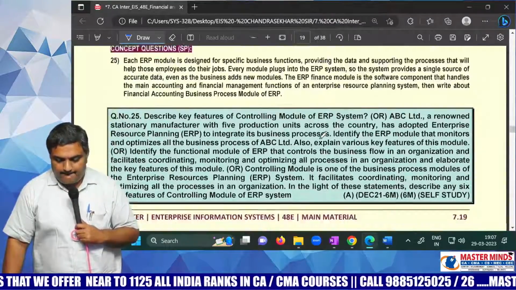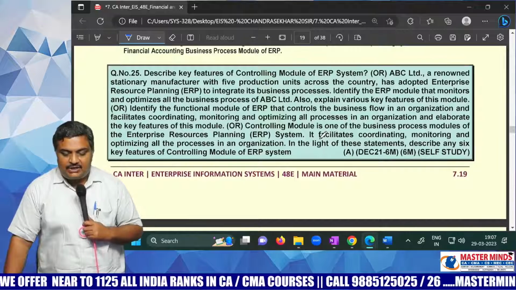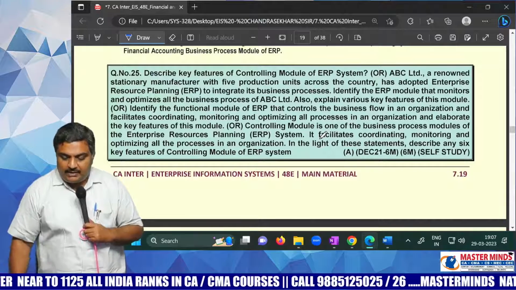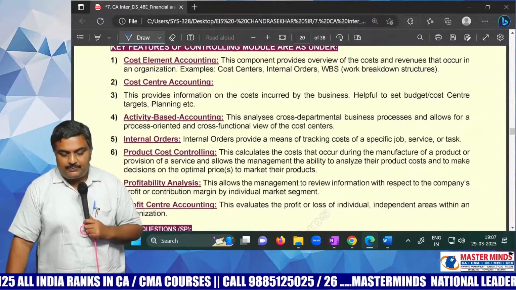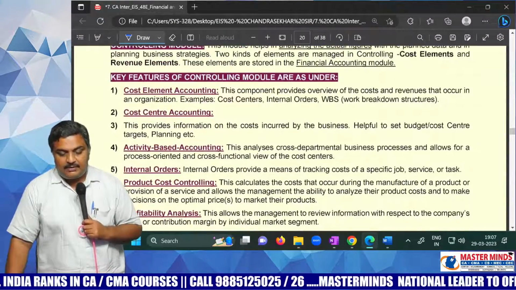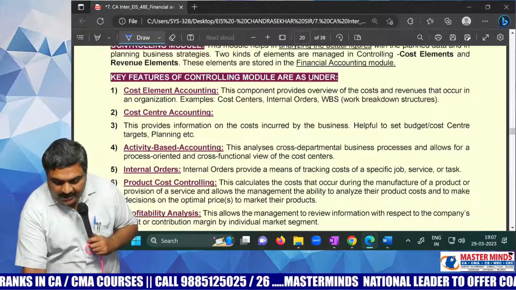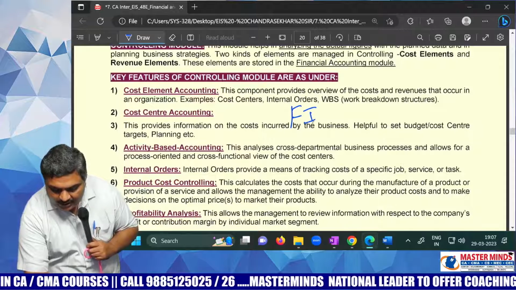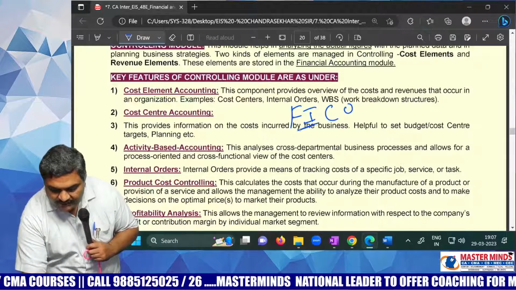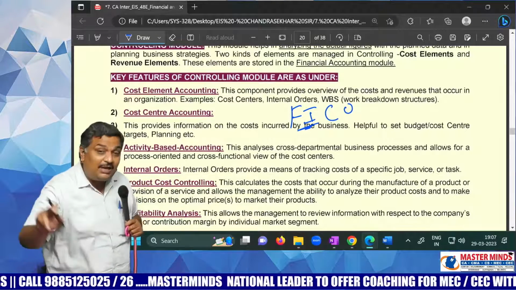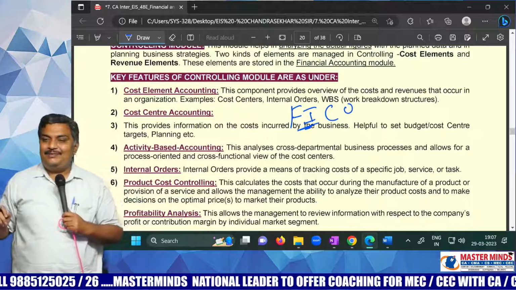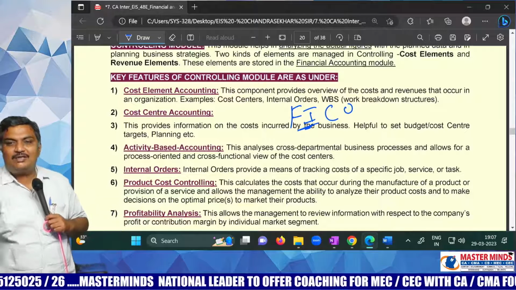Okay. Now, describe key features of the controlling module in ERP. Recently given December 21. Controlling module means what? See, I will not tell you. Wait. After completion of your chartered accountancy in SCMPE, what will you learn? FICO module. FICO means finance. If you learn finance itself, it is not sufficient. You should learn CO also, controlling. Controlling is the most important part of a chartered accountant's life.